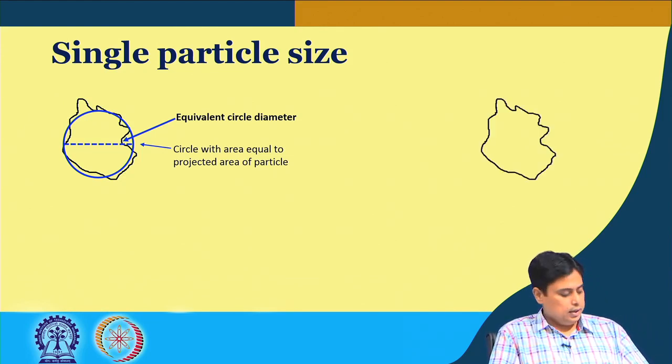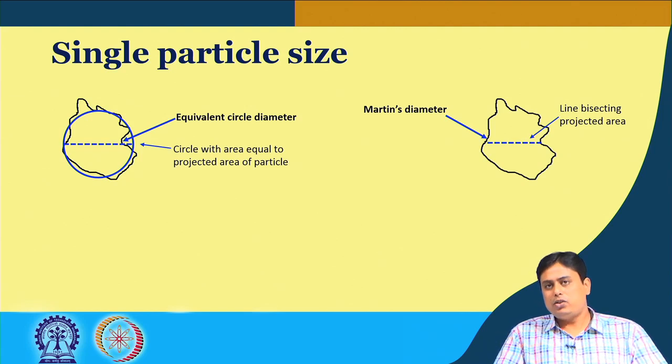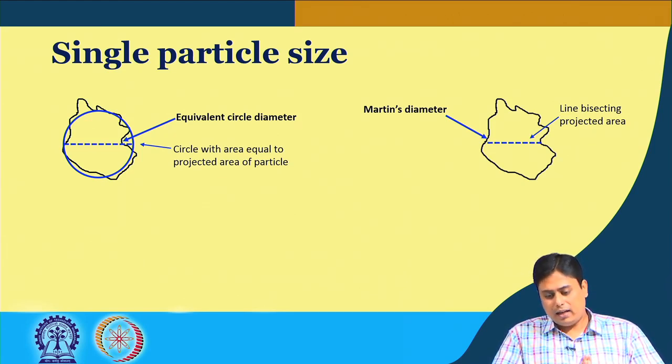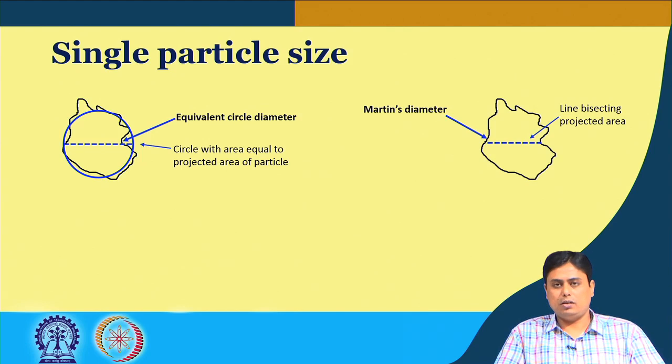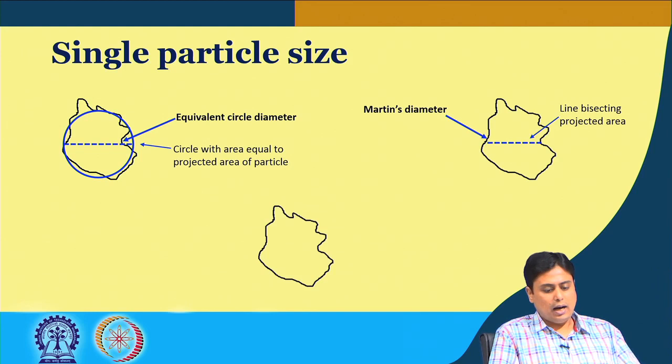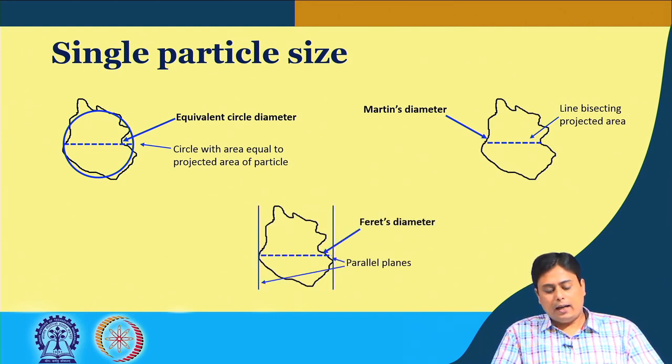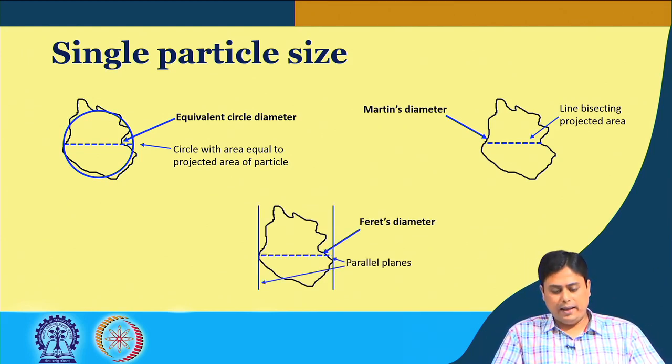The other possibility can be that we draw a line bisecting that projected area, and that line or dimension would be our diameter, which is typically called the Martin's diameter. The third possibility can be that we draw two parallel planes or parallel tangents and find out the distance between the two parallel planes, which is again a representative diameter called the Feret diameter.